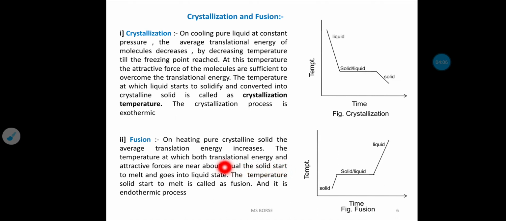It is an endothermic process. From solid to liquid state, that much amount of energy is required to increase the kinetic energy of the molecules. This is totally opposite to crystallization.